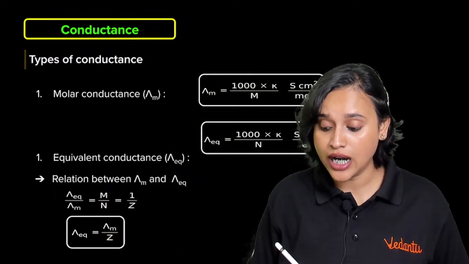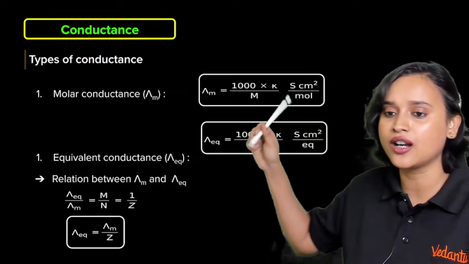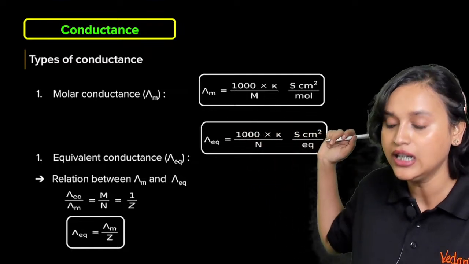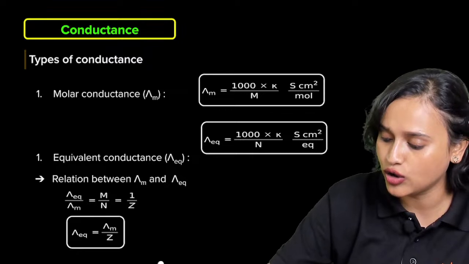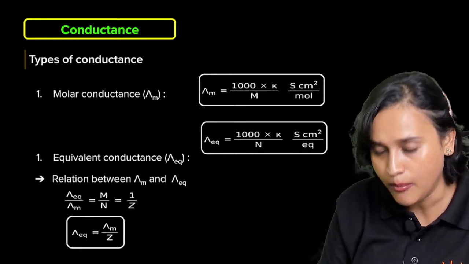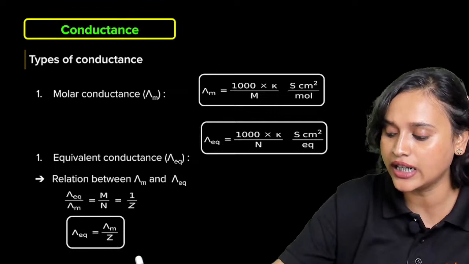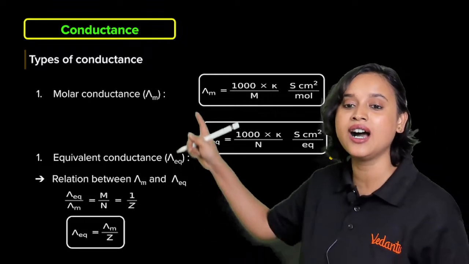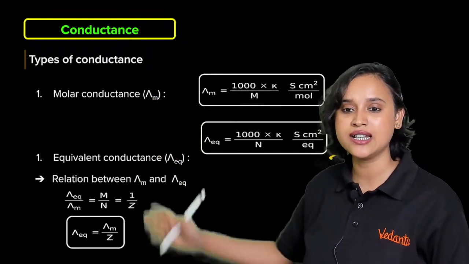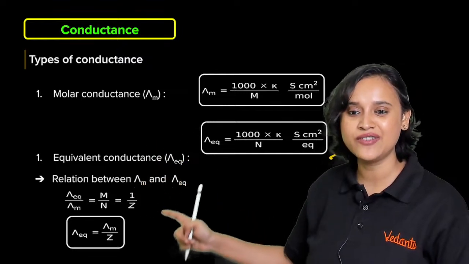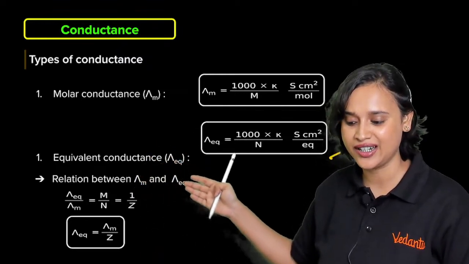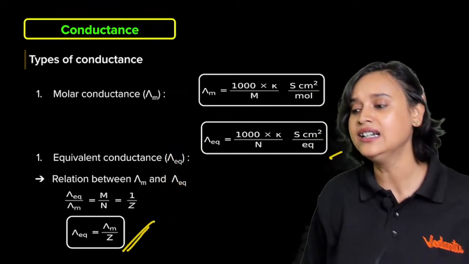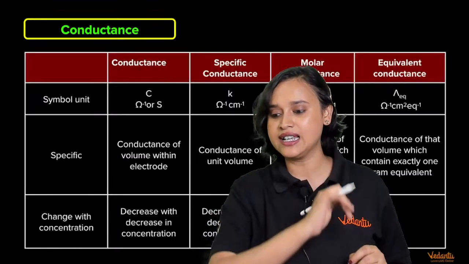Now how do you calculate molar conductance? Molar conductance you can calculate with this formula: lambda m is equal to 1000 multiplied with kappa divided by M. And what is the unit? I've just told you, it is S centimeter square divided by mole. If you want to calculate equivalent conductance, then this is the formula, and there is a relationship between equivalent conductance and molar conductance: lambda eq divided by lambda m is equal to molarity divided by normality, which is equal to 1 divided by z. This is the relation, everyone.